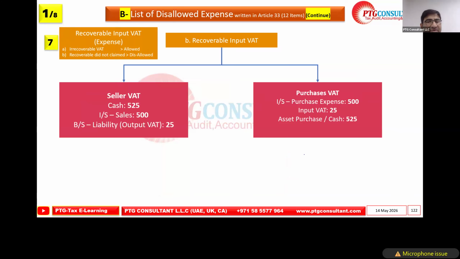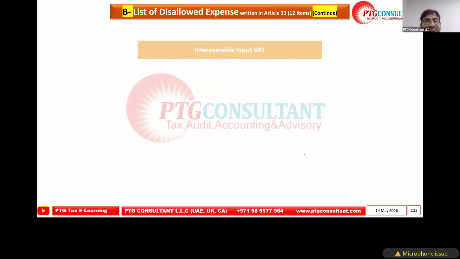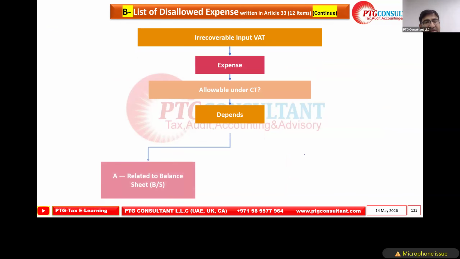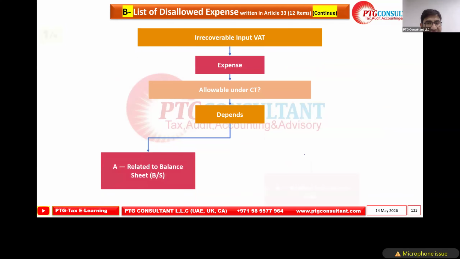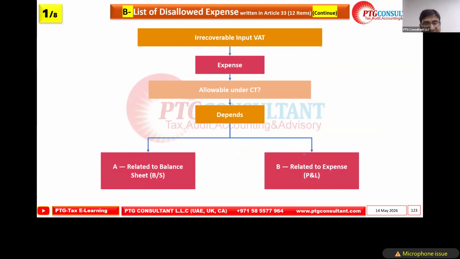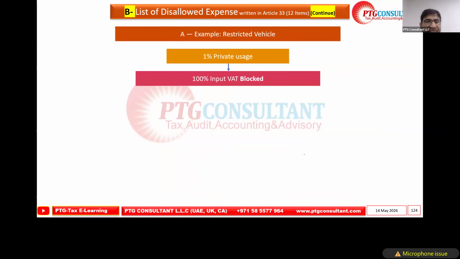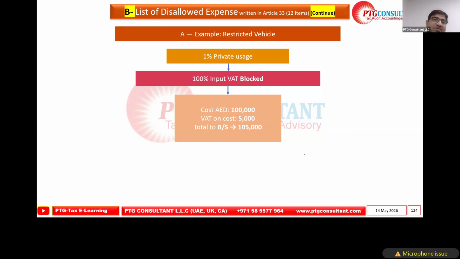This is again the same example. I believe we already covered these points related to expense in more detail. Okay, here the 1% private use vehicle. We already discussed the private use vehicle is blocked.